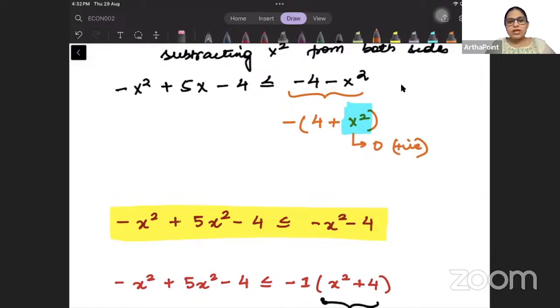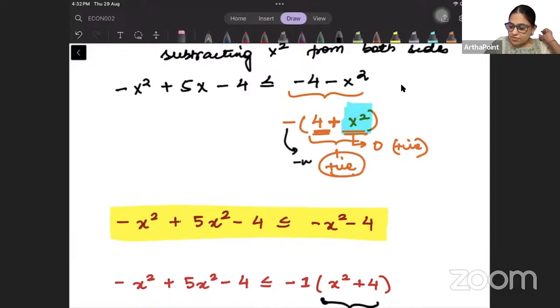Do you agree? Either x square will be 0, or minus 1 whole square is 1, 1 whole square is 1, 2 whole square is 4, minus 2 whole square is 4, like this. It will be positive always. So positive plus 4 means this term, beta, is positive. And it is multiplied with a negative sign. So this entire term is always negative.